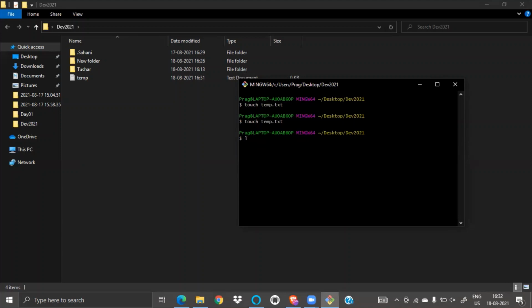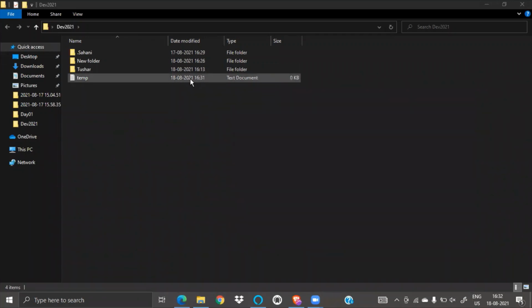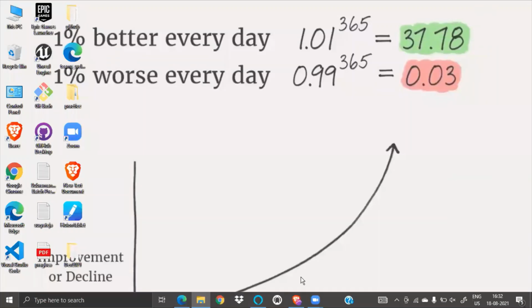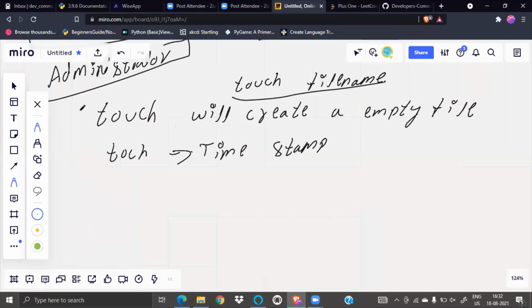No, there is some other command. Maybe I forgot about that. It is so long since I have talked. So basically, touch is used to create an empty file, and we can change the timestamp just by using the touch command. So along with touch, we also get to know about rm -rf.